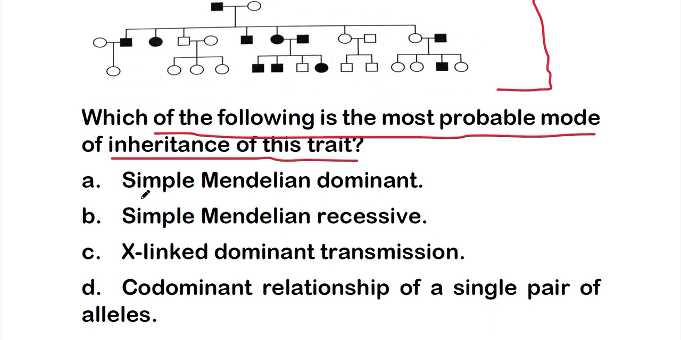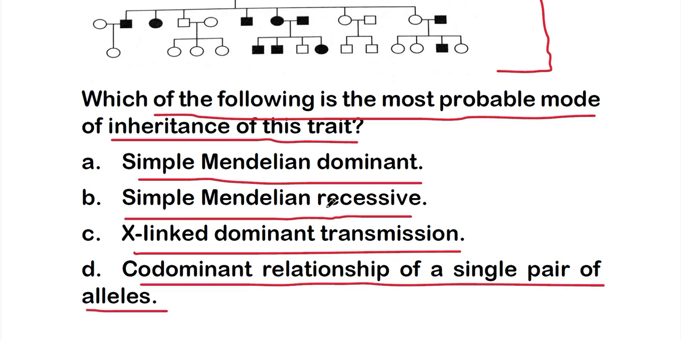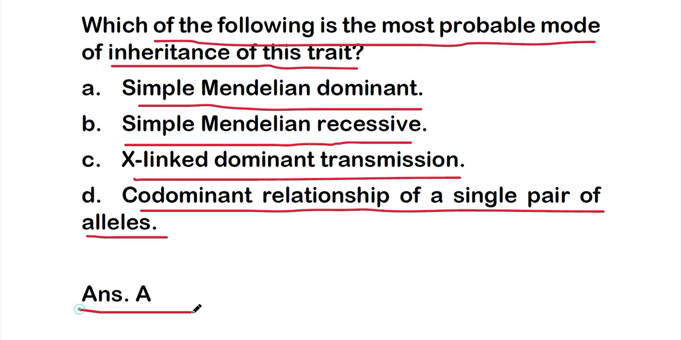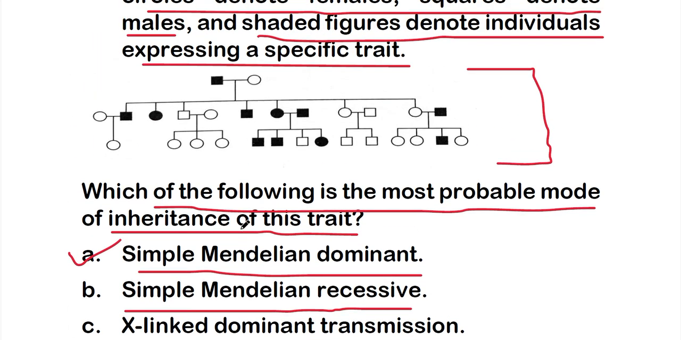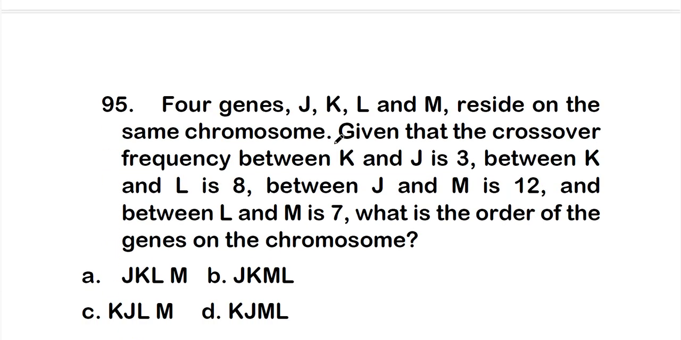The options are option A, simple Mendelian dominance or dominant; option B, simple Mendelian recessive; option C, X-linked dominant transmission; option D, codominant relationship of a single pair of alleles. And the right answer is option A, that is simple Mendelian dominant. So this pedigree is an example of simple Mendelian dominant. Okay, so let's move on to question number 95.